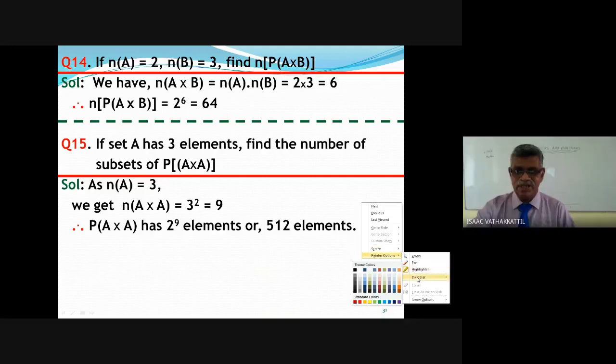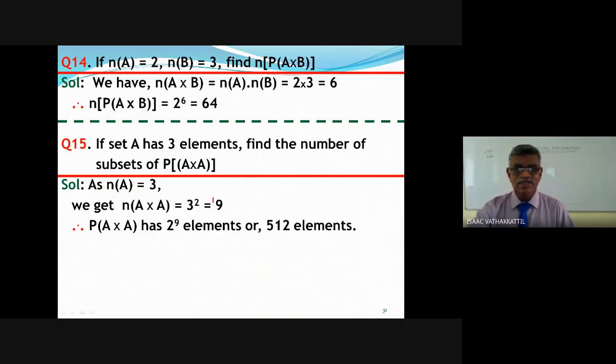How many subsets does the power set of A cross A have? Here the power set of A cross A has 512 elements. Come on, do not run away from questions. How many subsets does it have?